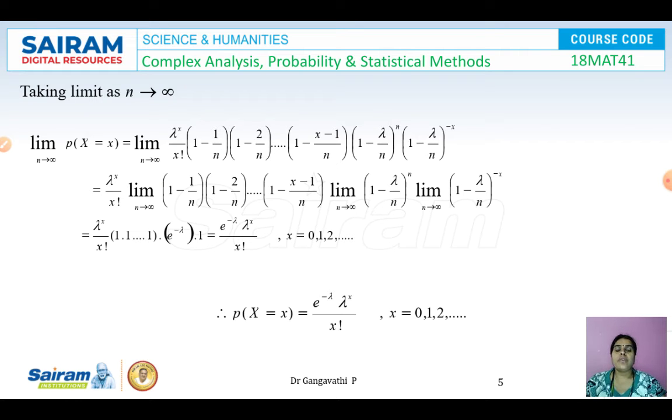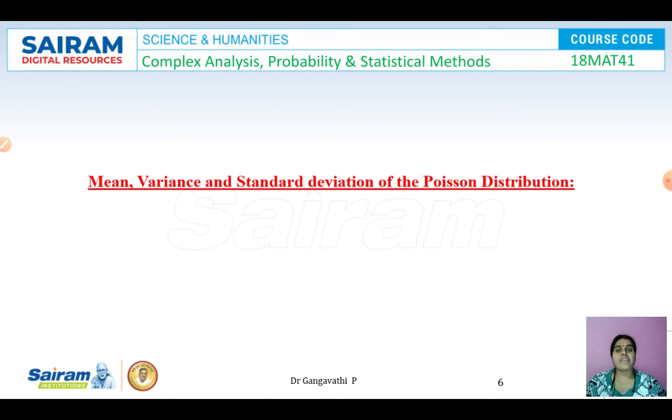So therefore p of x, that is the Poisson distribution function, is e power minus lambda, lambda power x by x factorial. So this is a Poisson distribution function. So we have started with binomial and we have ended with Poisson. So we can say Poisson is a special case of binomial distribution. When n tending to infinity, we will be arriving at Poisson distribution.